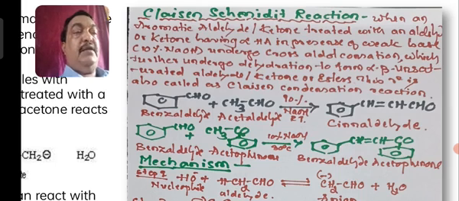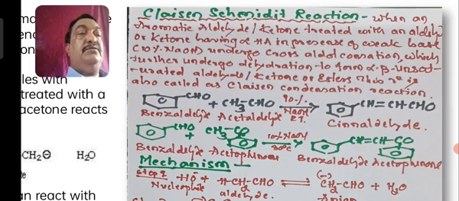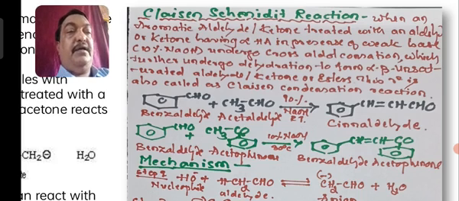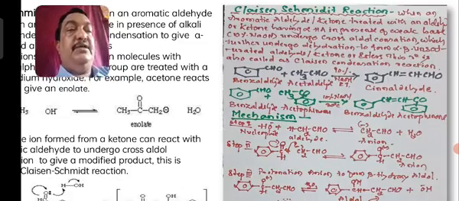So what is that alpha beta? C6H5CH double bond CH CHO. The carbon next to CHO is called alpha, and the carbon next to that is called beta. That is why there is unsaturation in between the alpha and beta positions. Thus this product is also referred to as an alpha beta unsaturated aldehyde. That is, cinnamaldehyde will form. Now if you want to know the mechanism, it is here.